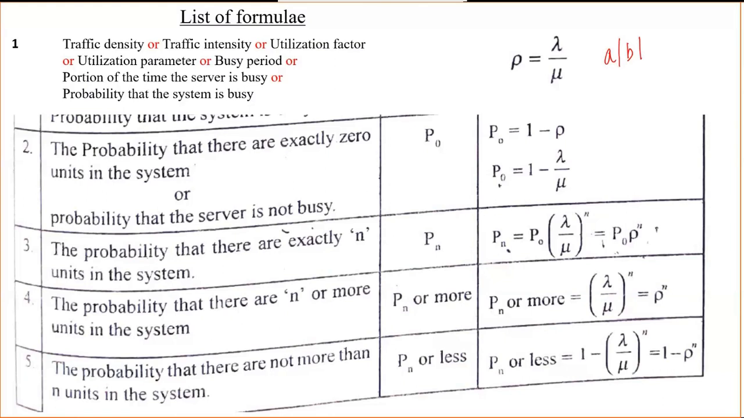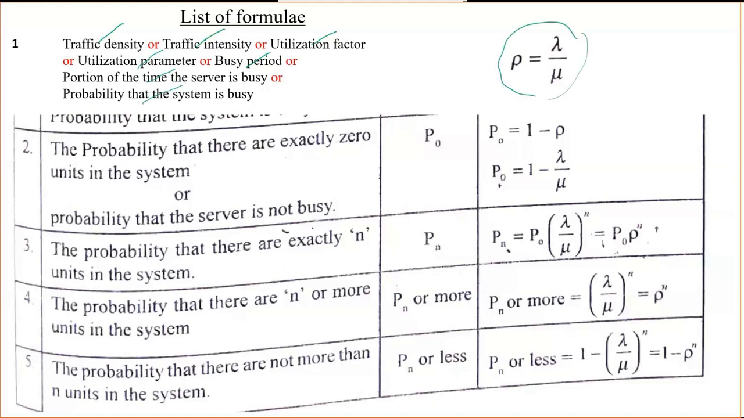You can observe what things you're supposed to remember and know. Here, for the first one, they have given many names: either traffic density or traffic intensity, utilization factor, utilization parameter, or the busy period, or the portion of the time the server is busy, or the probability that the system is busy. If they ask anything like this, the formula will be this one only: rho equal to lambda divided by mu.